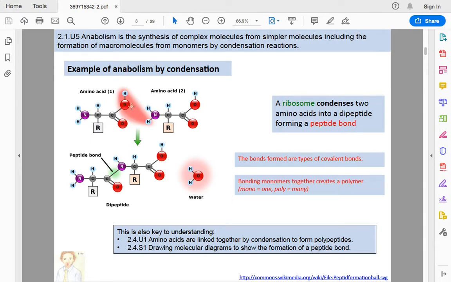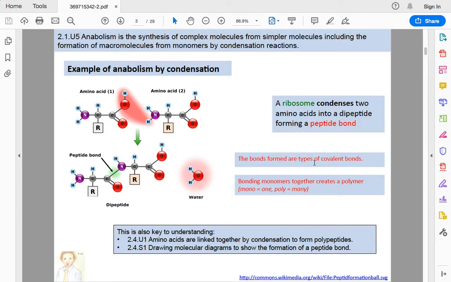Okay, so we need a bond to join these two amino acids to form a polypeptide. In this case, this is the bond that is going to join these two structures, and that bond is called a peptide bond. This is related to proteins. That is called a peptide bond, okay? In which organelle of the cell is this process carried out? In the ribosome. What happens in the ribosome? The ribosome condenses two amino acids into a dipeptide, forming a peptide bond. Everything happens in the ribosomes.